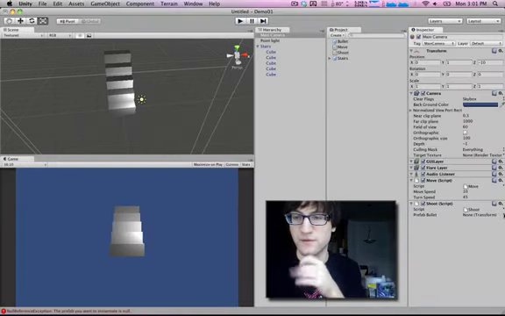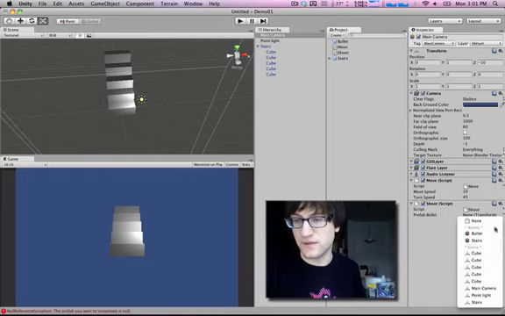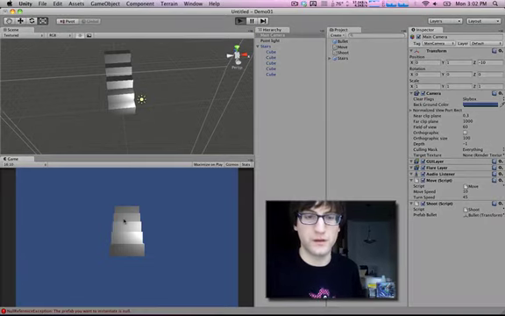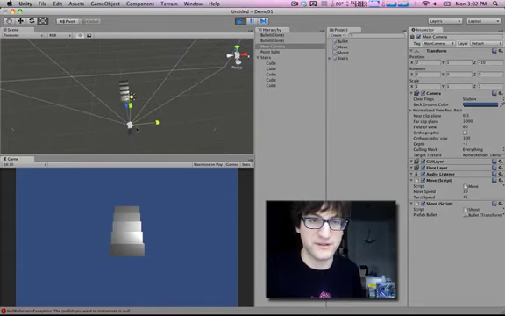And there's a few different ways to link stuff. You could just drag from here to here the bullet prefab. Or you could just hit this and find the prefab here. This is very helpful. It tells you that this is in the assets folder and this is in the scene. So that's another easy way to do it. We start, and now if we hit the jump button, you'll see that a cube appears in the scene and just falls.